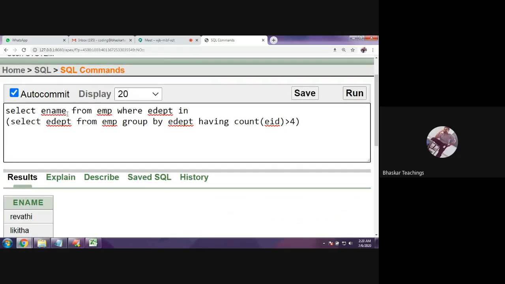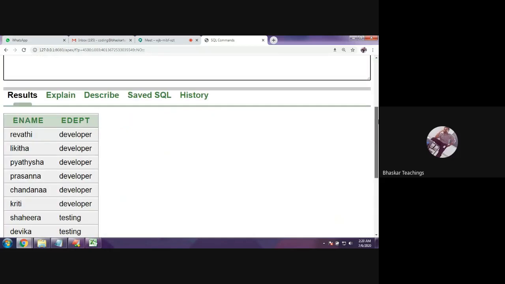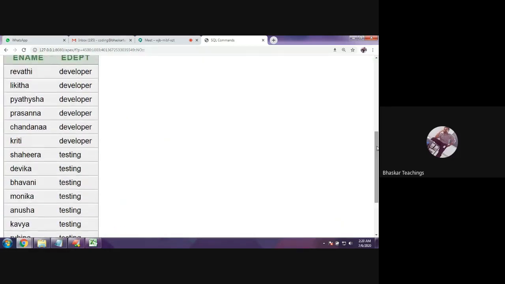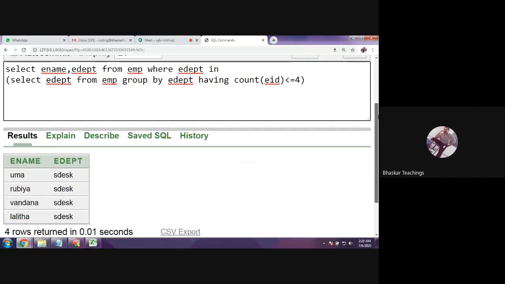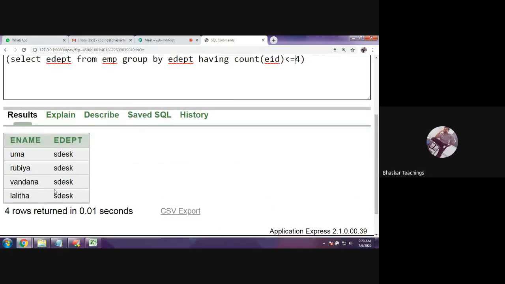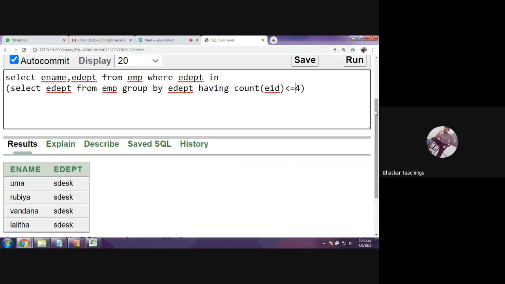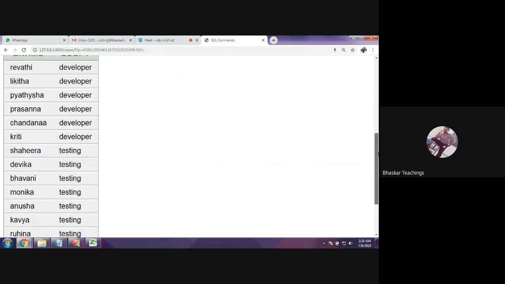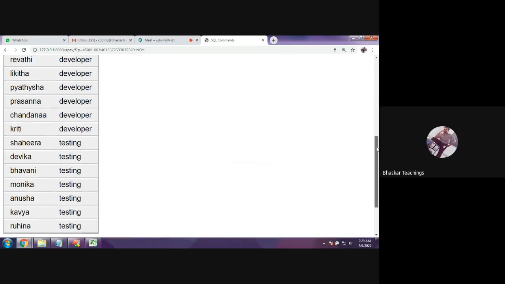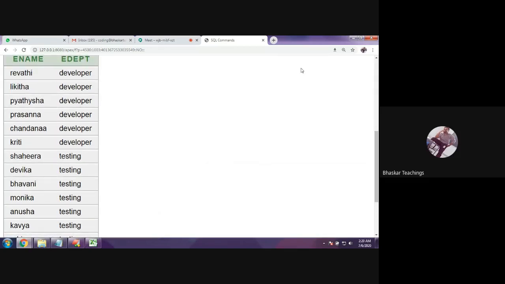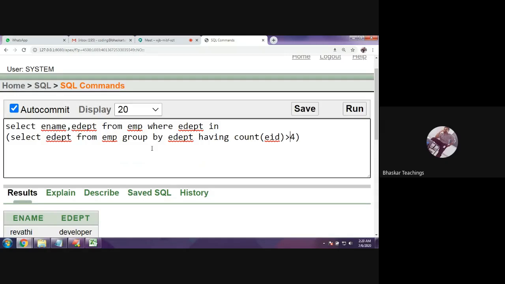Make it specific. Display the department names also. So you can see developer department, testing department. Only these two. If I give less than or equal to 4, this would display me the names of the employees belonging to service desk, because the service desk department has only 4 employees. That is why it was not coming when I gave greater than 4. How many testers do I have? 1, 2, 3, 4, 5, 6, 7 testers, and developers, not 5, 6 developers, I guess. 1, 2, 3, 4, 5, 6. That is why this was showing only names of the employees from the developer and testing departments.